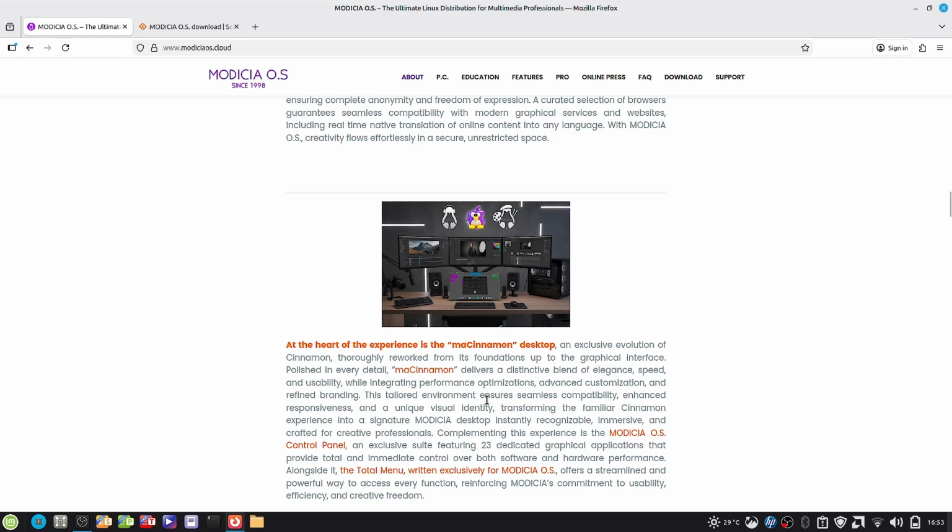This tailored environment ensures seamless compatibility, enhanced responsiveness, and a quick visual identity, transforming the familiar Cinnamon experience into a signature Modicia desktop, instantly recognizable, immersive, and crafted for creative professionals. Complementing this experience is the Modicia OS control panel, an exclusive suite featuring 23 dedicated graphical applications that provide total and immediate control over both software and hardware performance.